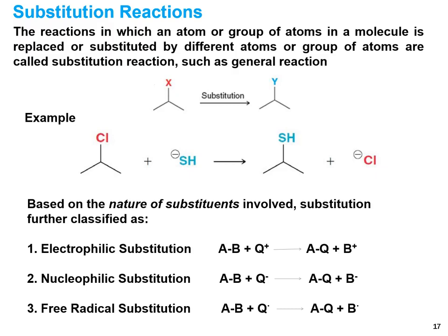Based on the nature of the substituent involved, substitution is further classified as electrophilic substitution, nucleophilic substitution, and free radical substitution. When the reagent is an electrophile, it is called electrophilic substitution. When the reagent acts as a nucleophile, it is nucleophilic substitution. When it acts as a radical, it is free radical substitution.